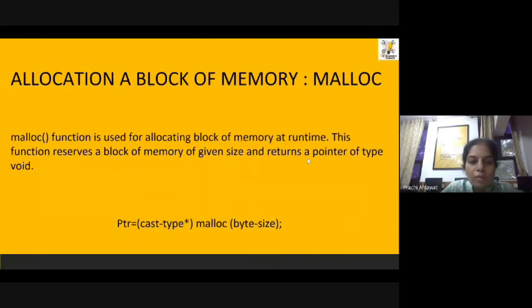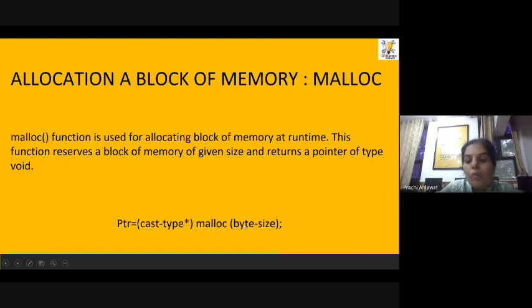Now we are going to discuss them one by one. So let's first discuss malloc. Malloc, as we all know, is going to allocate us memory at runtime. It is going to give us a block of memory at runtime. So whatever type of memory you may need, suppose you want integer format memory, or for character you want that memory, you can specify it over here.